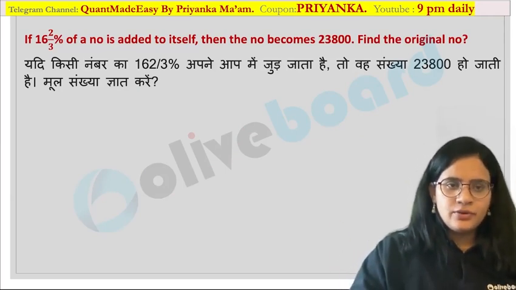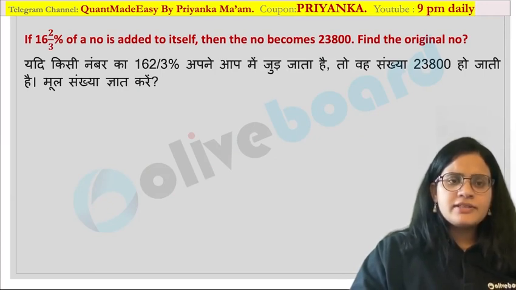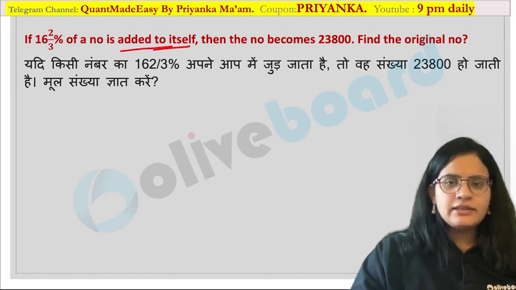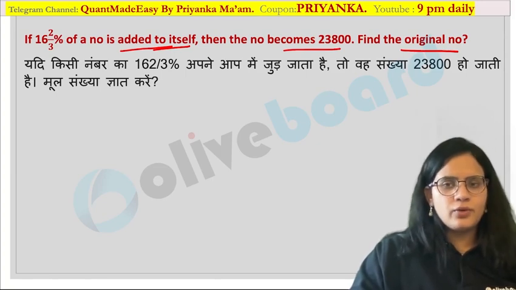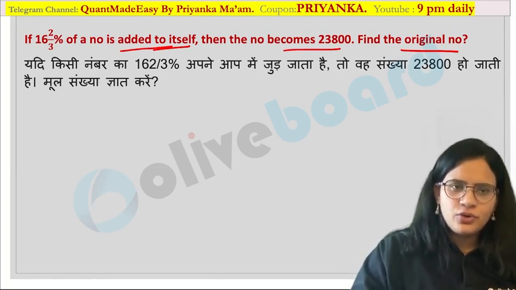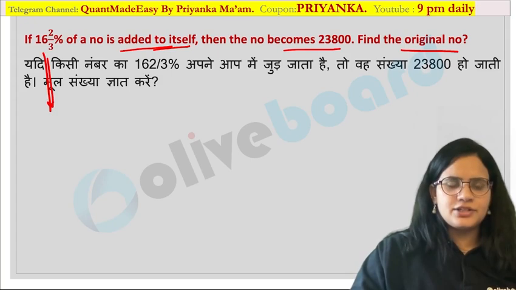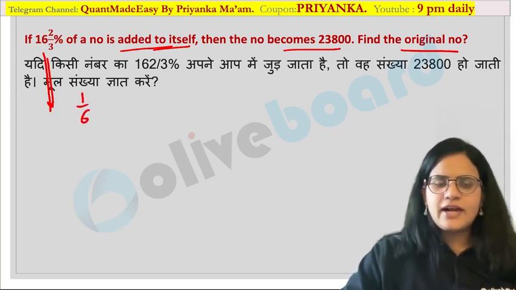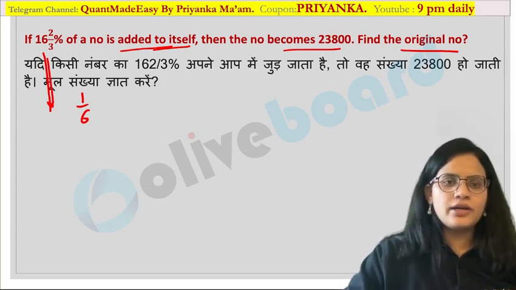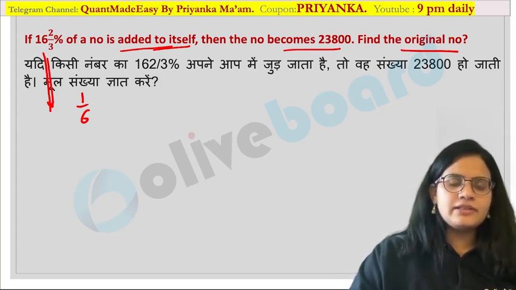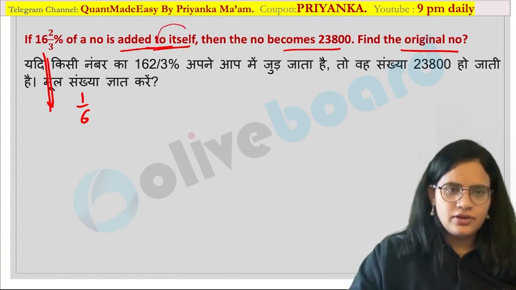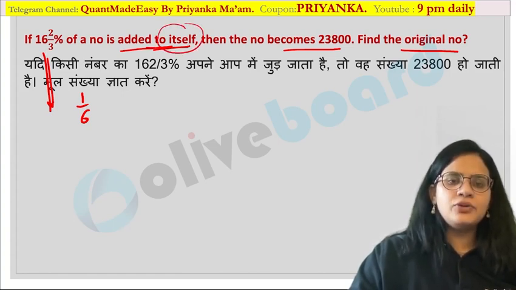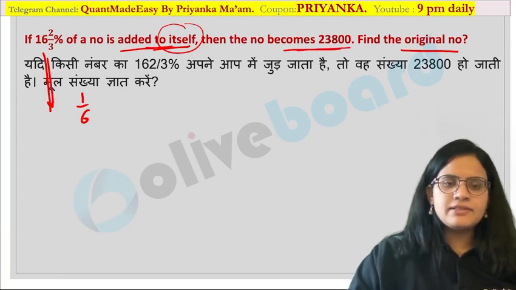Now what is given in your question? If 16 2/3% of a number is added to itself, then the number becomes 23,800. Find the original number. Now let us solve this question. You know that 16 2/3%, when we are talking about this, is nothing but 1/6. This fraction is nothing but 1/6 over here. Now whenever you are given that this value is added to the number itself, the number becomes this value over here.